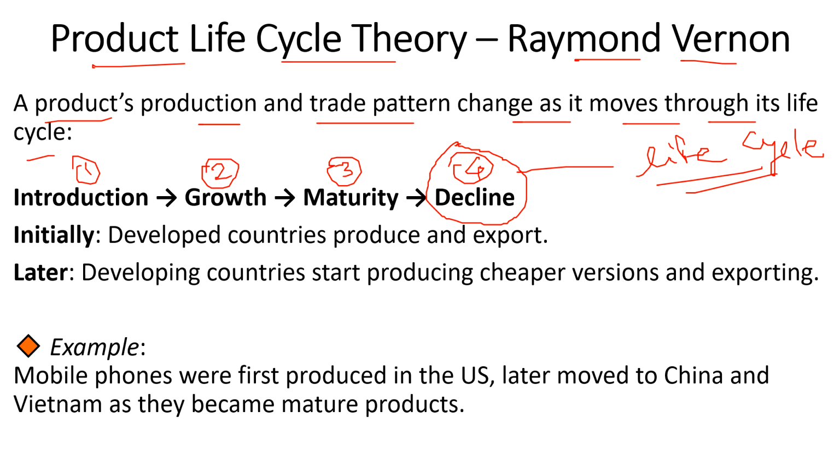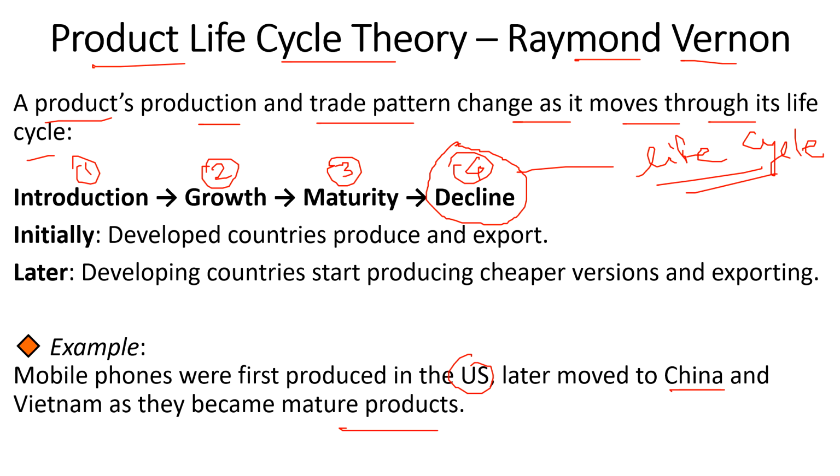Both developed countries and developing countries reduce their production now, because they are facing the decline, or we can say the loss. For example, mobile phones were first introduced in the US, and later moved to China and Vietnam as they became mature products.